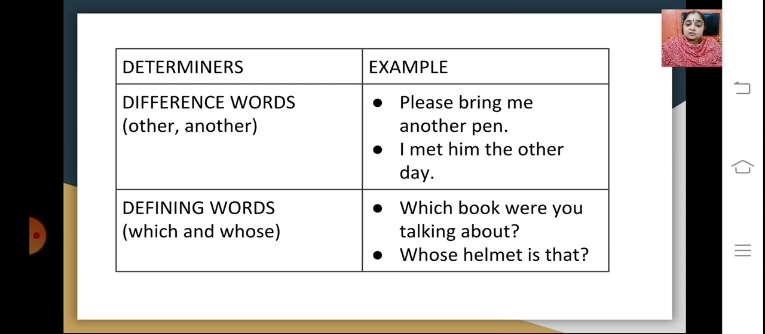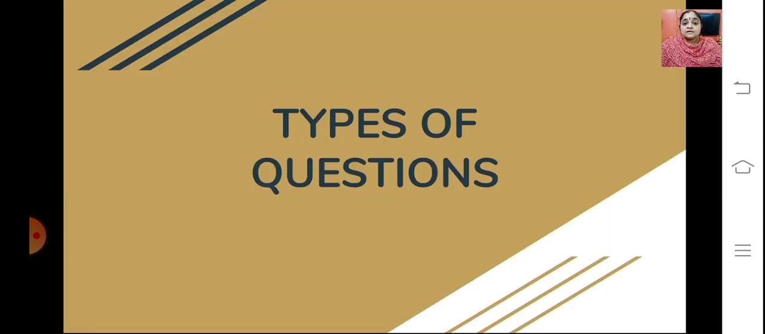Certain defining words also are part of the determiners, like which and whose. Generally these come under interrogative sentences. Which book were you talking about? So here which becomes a defining word. Whose helmet is that? So whose again is the determiner here, which is supporting the noun. So these were the different types of determiners which you have learnt earlier also. It's a revision. Go through these slides really well.